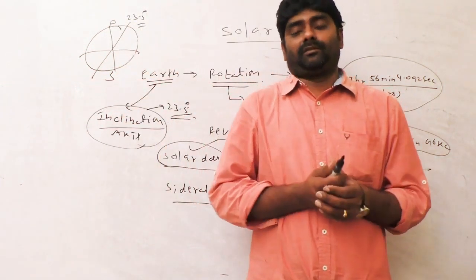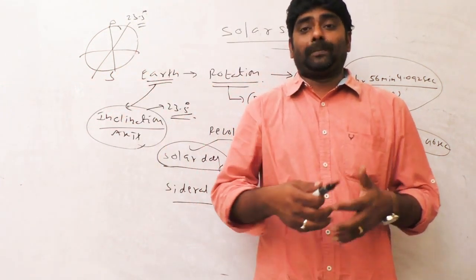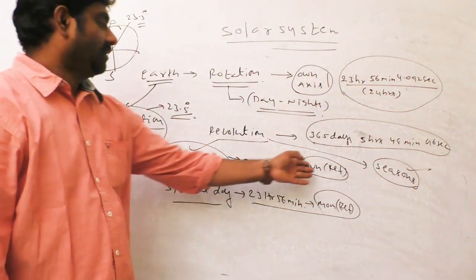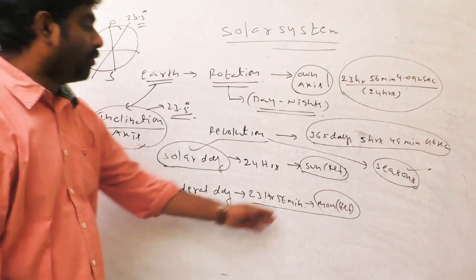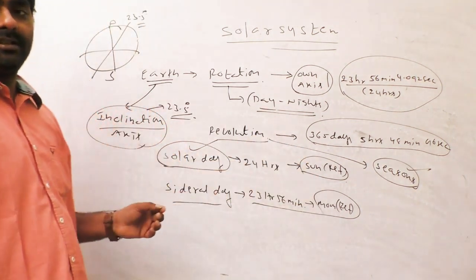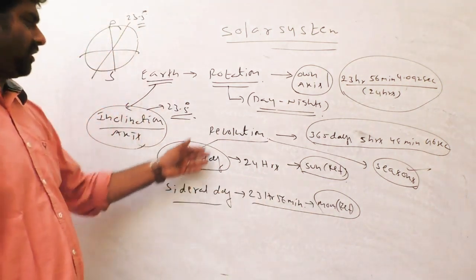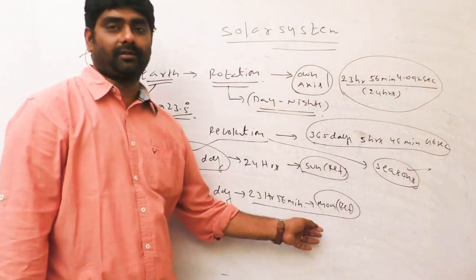So the solar day is longer than the sidereal day. From the exam point of view, the difference is a direct question. Okay.